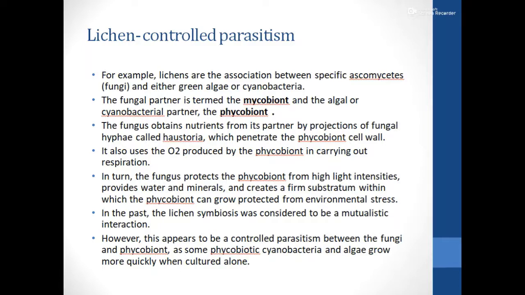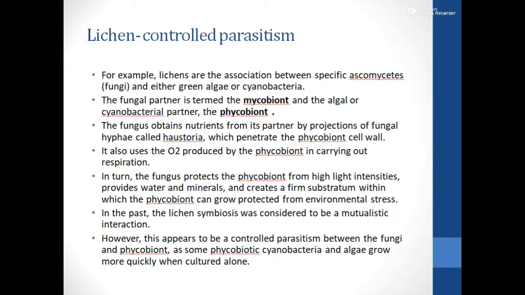But here it can be explained as a case of controlled parasitism also, because when you separate the fungal partner and the cyanobacterial partner from each other, if you remove the cyanobacteria or the algae from the fungal partner, what happens?